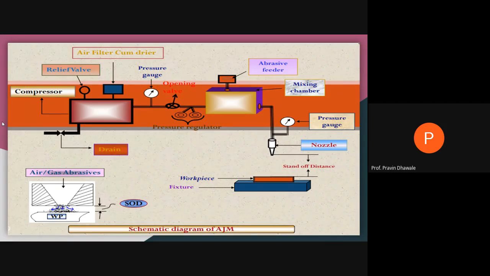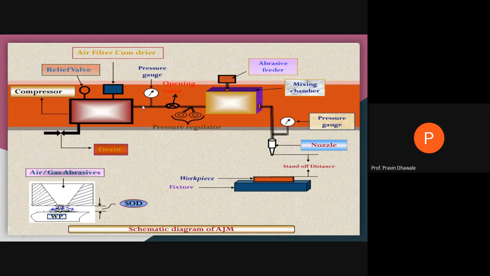abrasive plus air mixture, and that mixture requires high pressurized air and abrasive particles. How is that high pressurized air produced? By using the compressor. Now this is the compressor, right? It sucks the air from the atmosphere. What is the function of the compressor? It increases the pressure by reducing its volume. So at the outlet of this compressor, you get high pressure air, right?